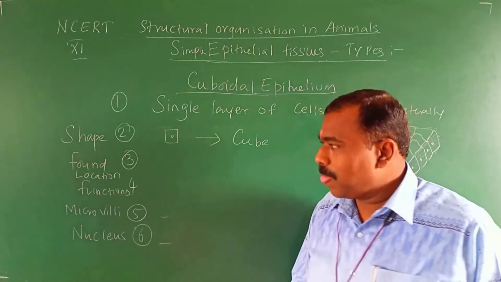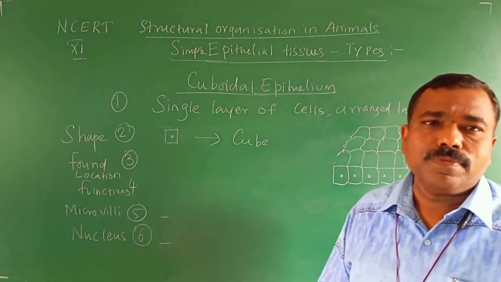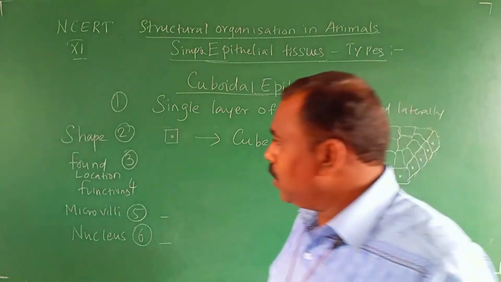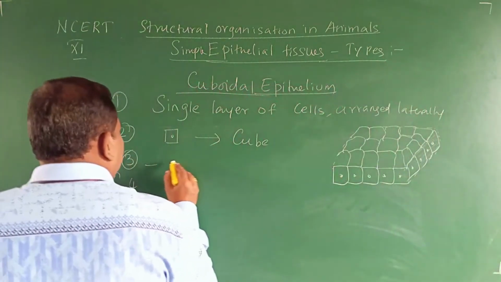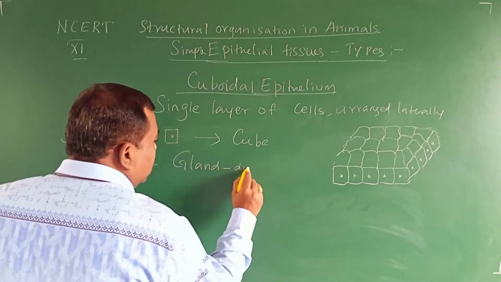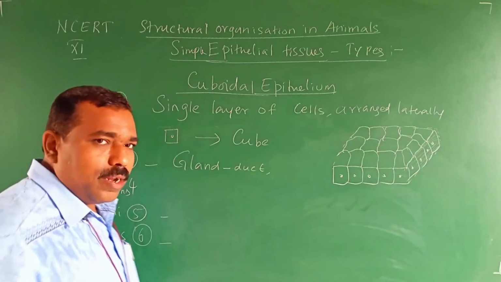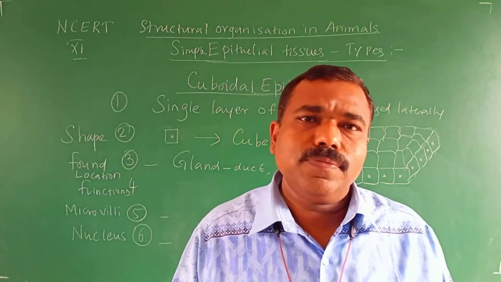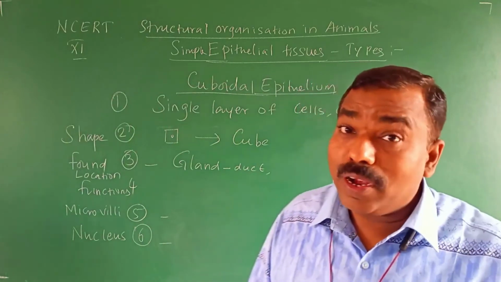Second point, where is it found? It is usually found in the gland duct region. For example, the salivary gland. The salivary gland has one duct, no?